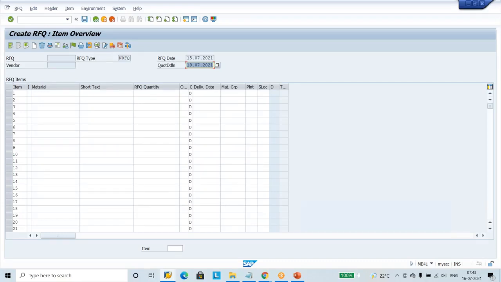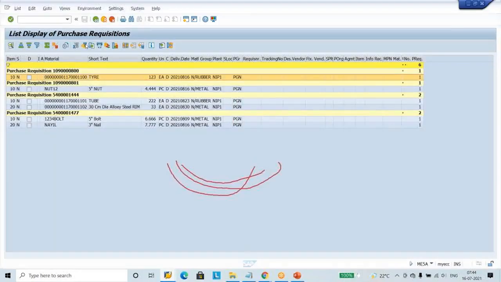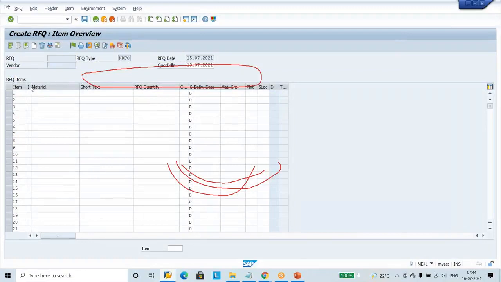I said all the documents have the same structure. Every document has the same format. So if you look at this picture, we are just typing here what you want and how much you want. By looking at the PR, we are retyping it. Where is our PR? Our PR is here. So this PR information, tire, quantity and other things, as it is, we are going to type in this RFQ item screen.